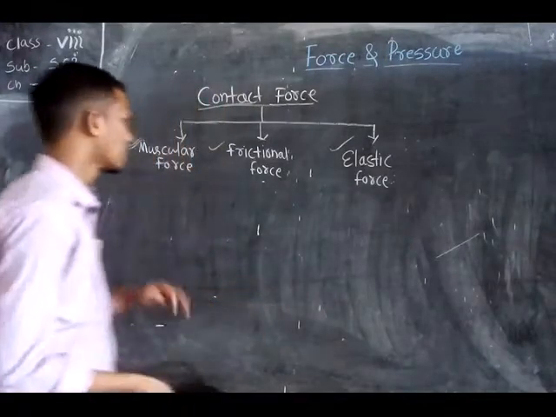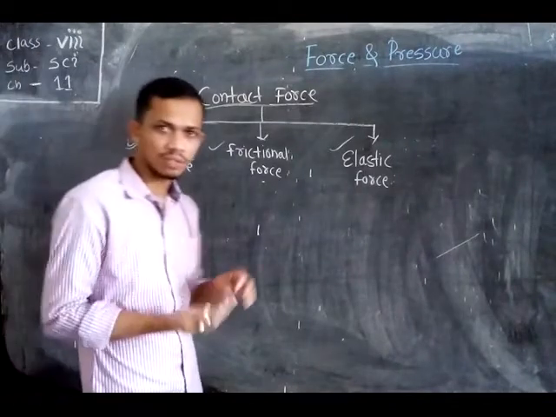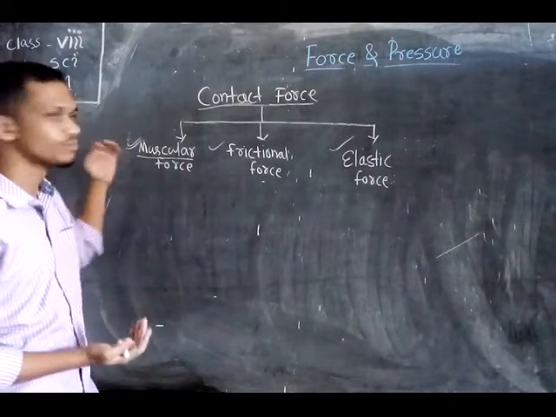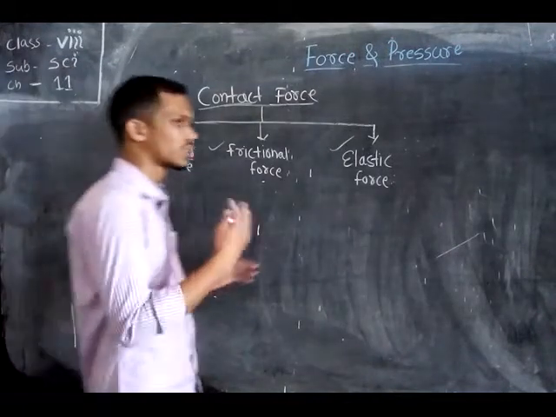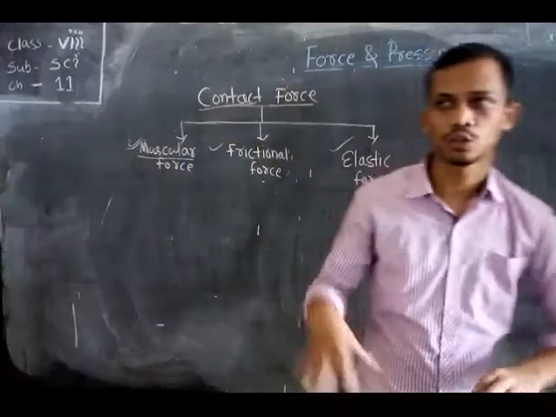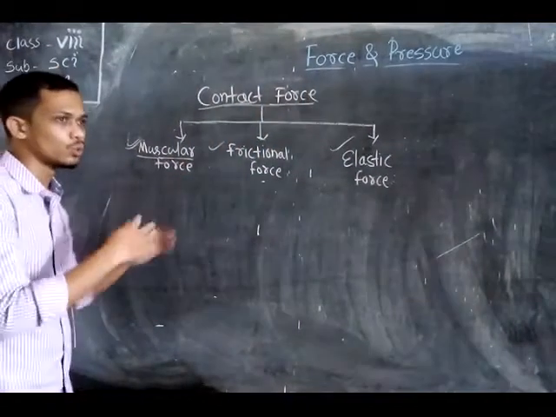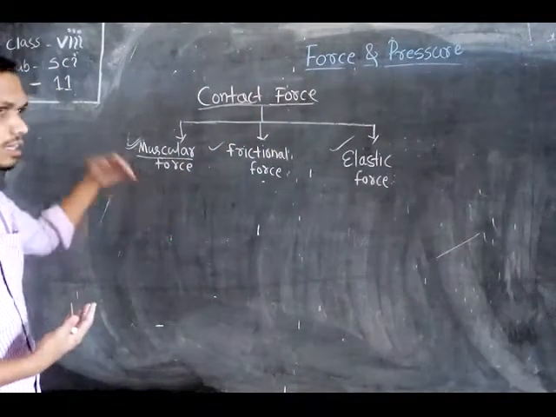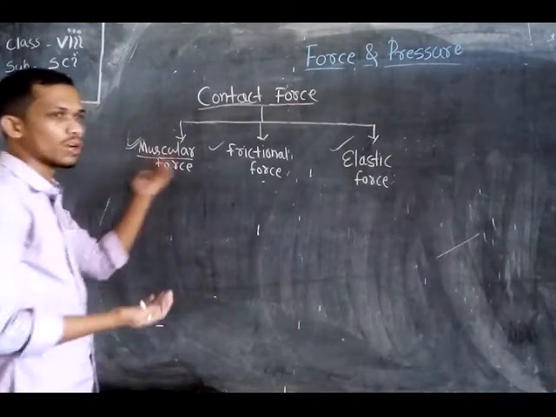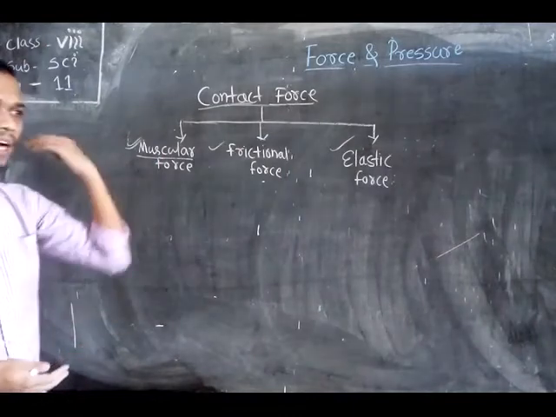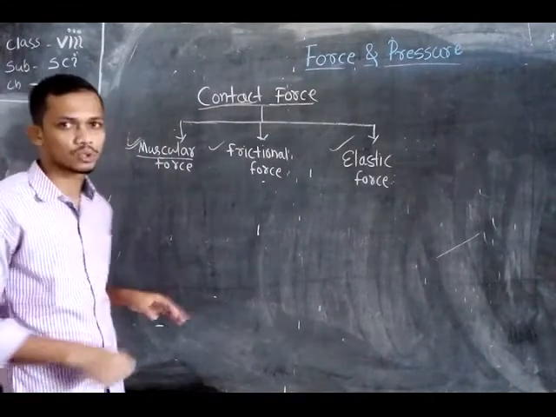In that case, the force exerted by the muscles of any living body is called the muscular force. Another example of muscular force is the bullock cart. In this case, we use two bullocks to move a cart. The bullocks use their muscular power, convert it into muscular force, and move the cart. So these are examples of muscular force.